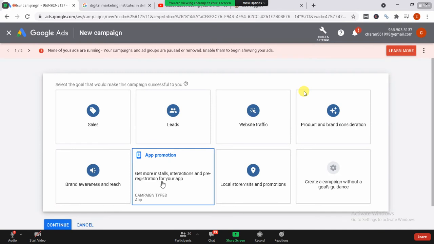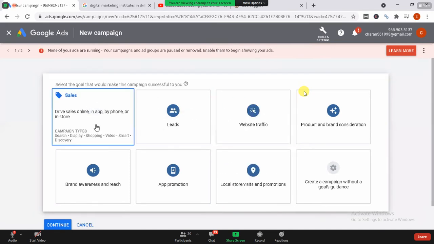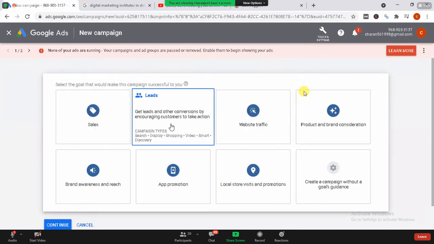Like I've said, I've taken the example of PUBG. If I'm talking about the app extension, or the app promotion, I need to have an app for that first of all. For local store visits, I need to have a local store itself if I'm going to promote this. Okay, now let's just see the lead section first of all.